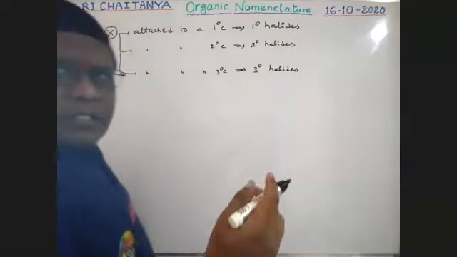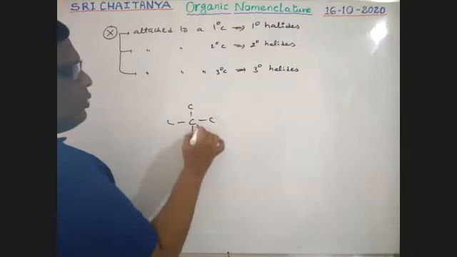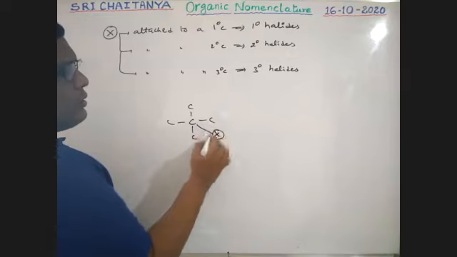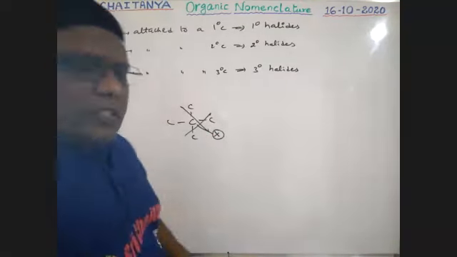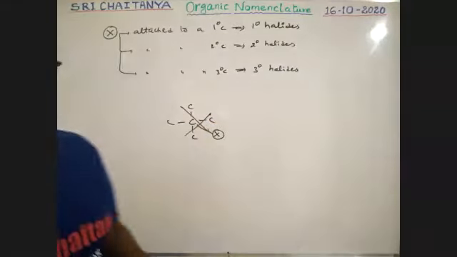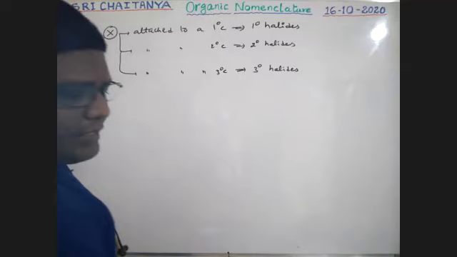See boys, if a carbon is connected with 4 other carbon atoms, it is not possible to connect a halogen atom. That is why a quaternary halogen compound is not possible. Like this, alcohols also.